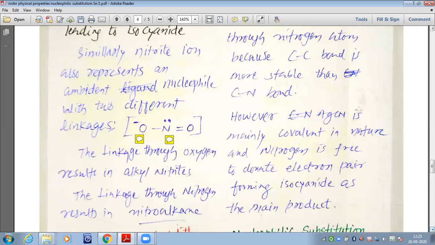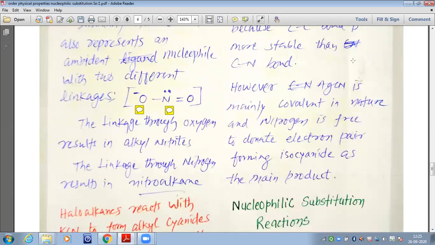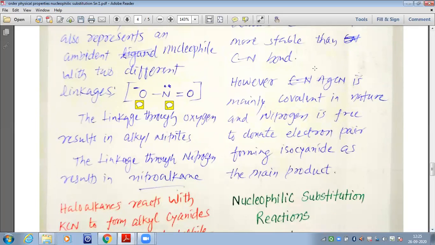As the carbon-nitrogen bond is less stable and the carbon-carbon bond is more stable, the linkage takes place through the carbon, and that is why the carbon present in the cyanide attacks. However, AgCN is mainly covalent in nature and does not produce CN minus ions.